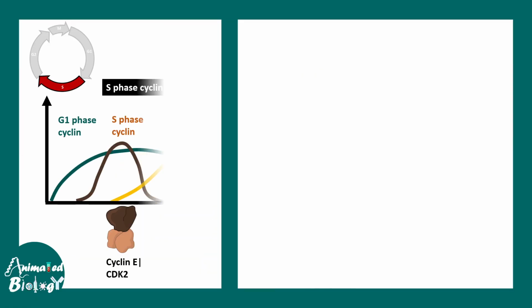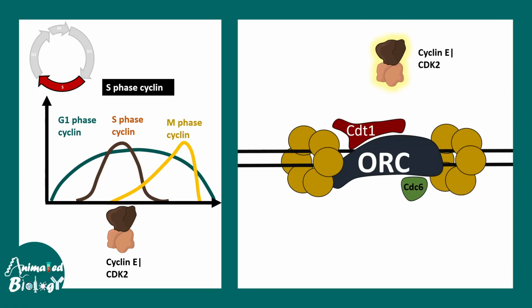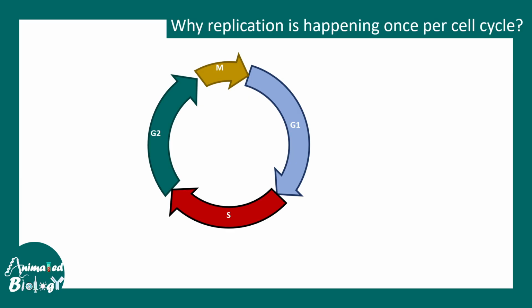So how does it happen? In the S phase, we know the S phase cyclin, which is cyclin E, and CDK2 are highly active. This cyclin-CDK combination has kinase activity, so it can phosphorylate downstream targets. It generally phosphorylates CDT1, CDC6 and the MCM helicases. This phosphorylation event is the licensing event. This ensures that the particular molecules dislodge from the complex and the helicases get activated.